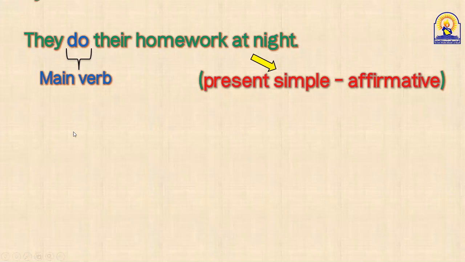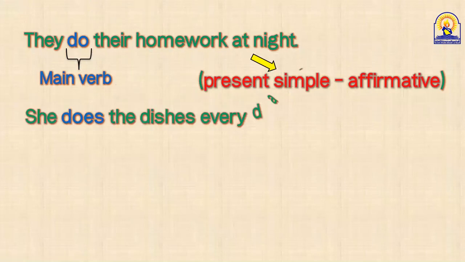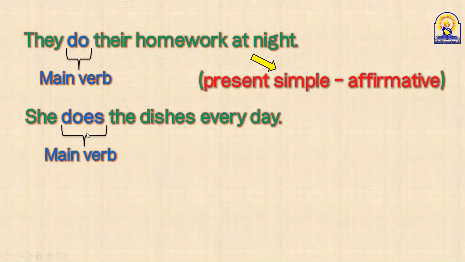What about does? Who can read the statement for does, guys? Stay unmuted, Azam, because maybe I need your help. Yes, guys. Read this statement. She does the dishes every day. You know what does it mean? Does the dishes? She, like she washes dishes. Okay. In this statement, guys, does, it's a main verb, not auxiliary verb. Why main verb? Because there are no other verbs here.